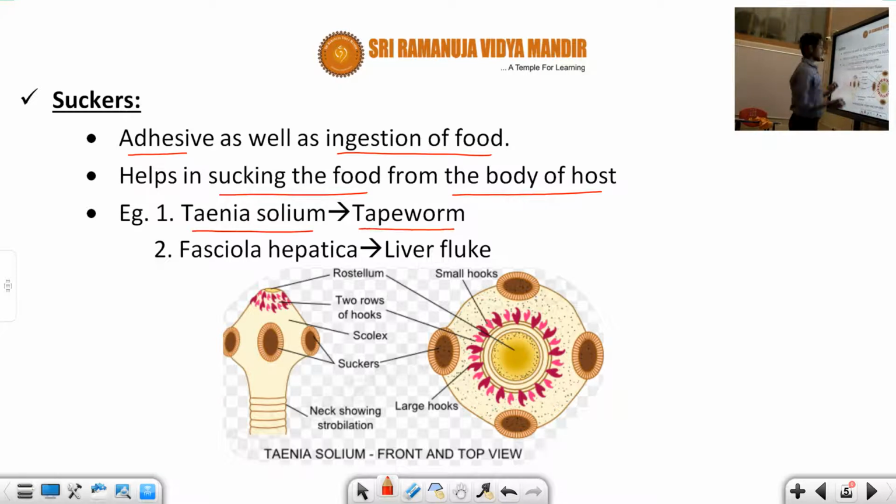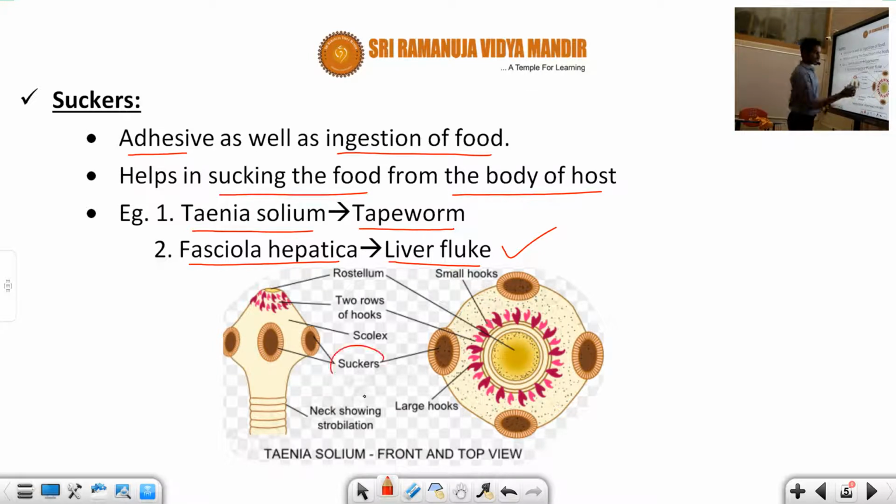The common examples of this are Taenia solium, the tapeworm, and Fasciola hepatica, known as the liver fluke. In this class I am going to teach you the life cycle of the liver fluke, Fasciola hepatica. Fine, students, you can see in this diagram where we find the suckers.